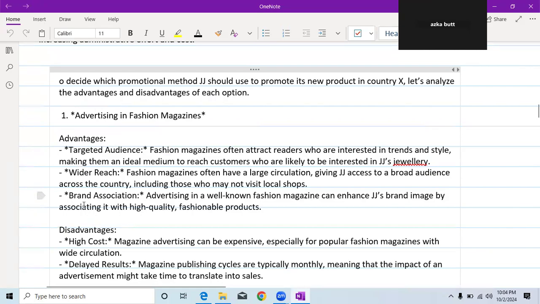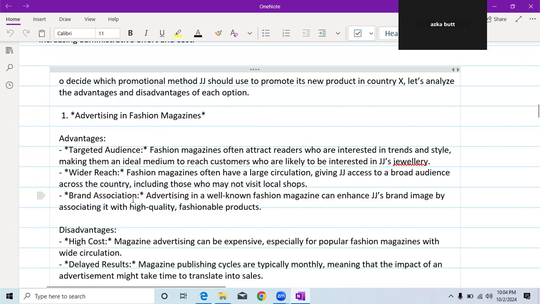So I have written three advantages. Whatever you want to write, you can write, but you only need to write one advantage and one disadvantage. The second advantage is the wider reach. Fashion magazines often have a large circulation, giving JJ access to a broad audience across the country, including those who may not visit local shops.